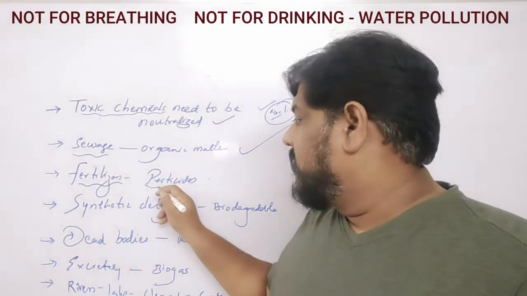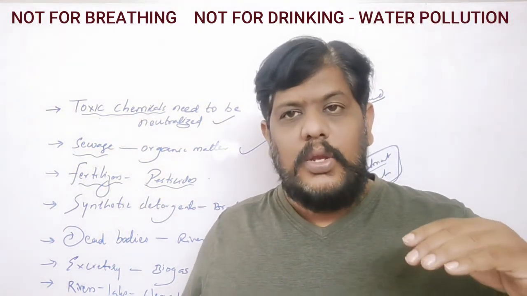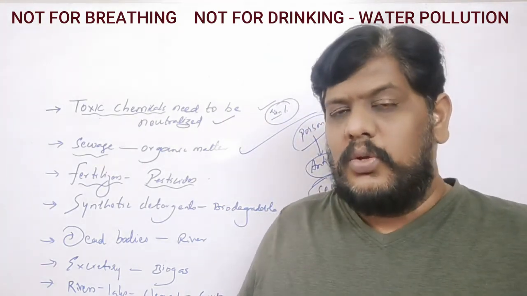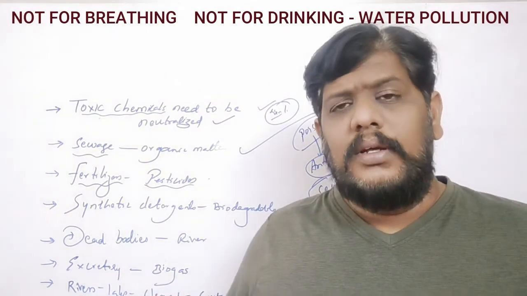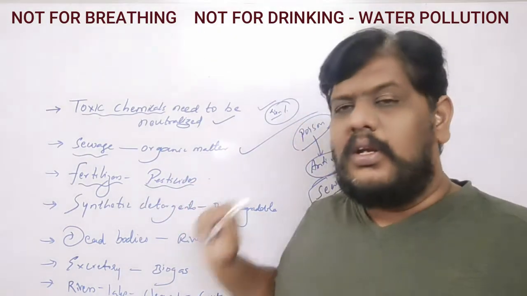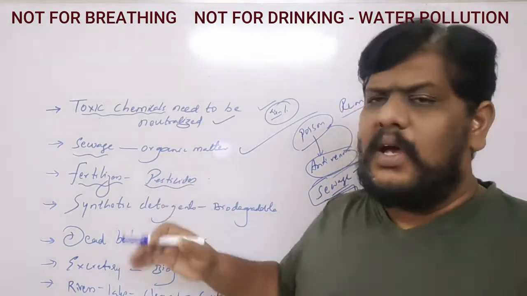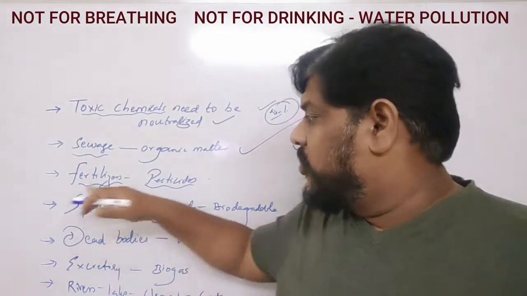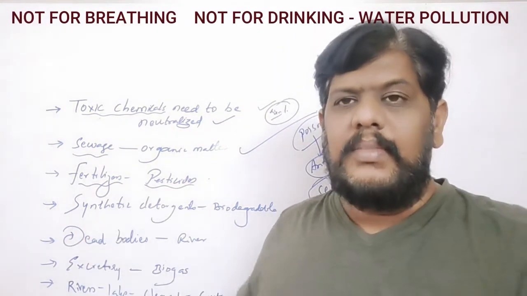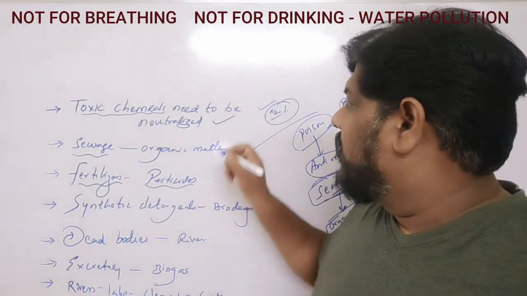And next is the usage of the pesticides. What are the pesticides we use? The farmer uses them, and they should use them in a proper way. Whatever is required, that should be used. If an excess amount is used, it will get into the soil, and whenever there are rains, it will be washed away, and again go into the water sources, and that is going to pollute the water again. So all these are the different means by which the water is going to get polluted. If you stop them, the water pollution will stop. If you don't control them, if you don't prevent them, water pollution will never stop. So these are the three things which you have to keep in your mind.